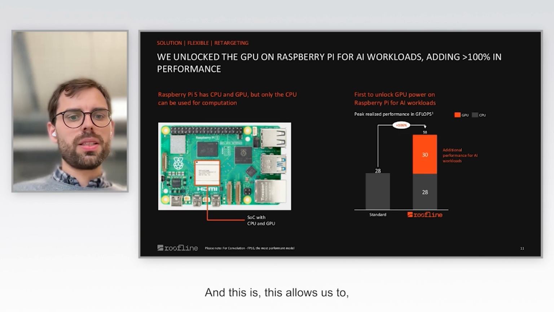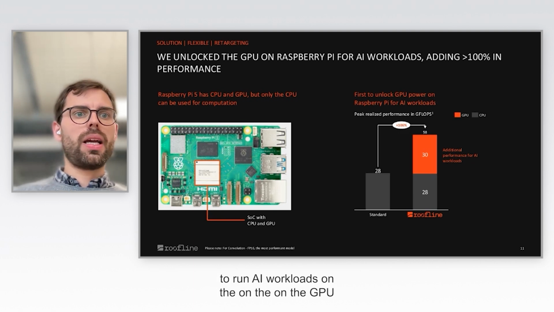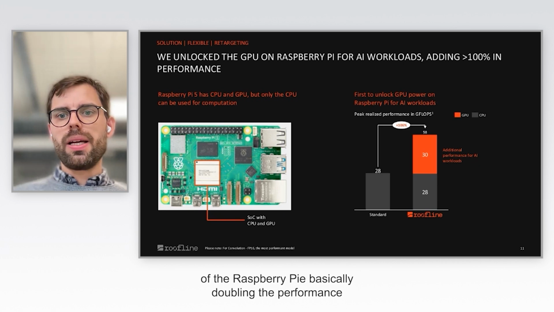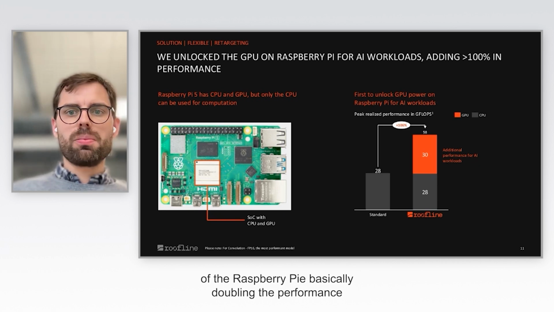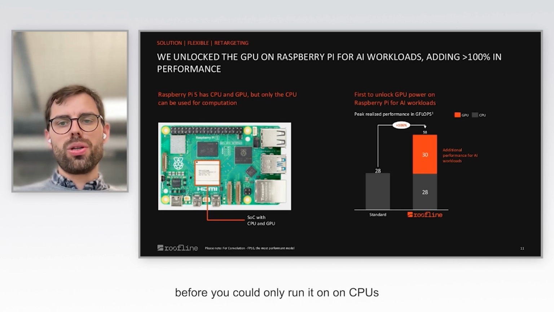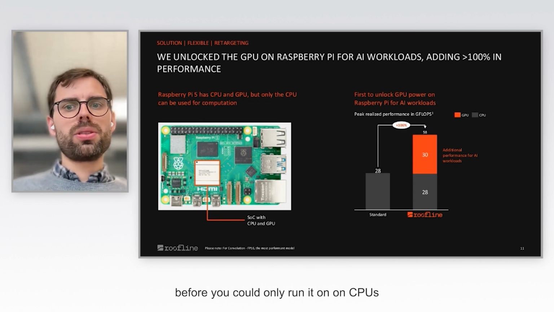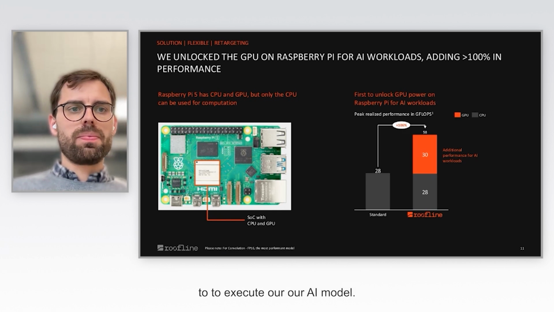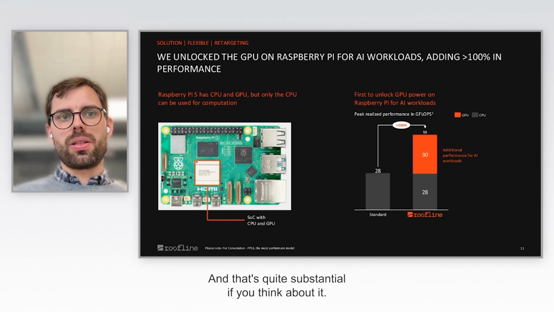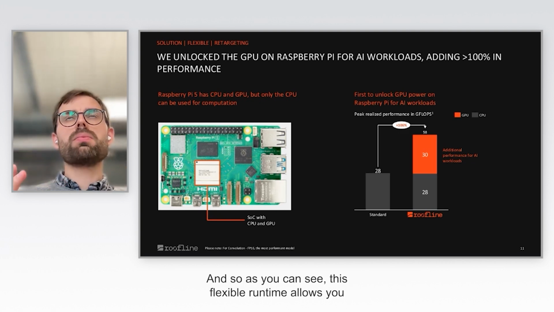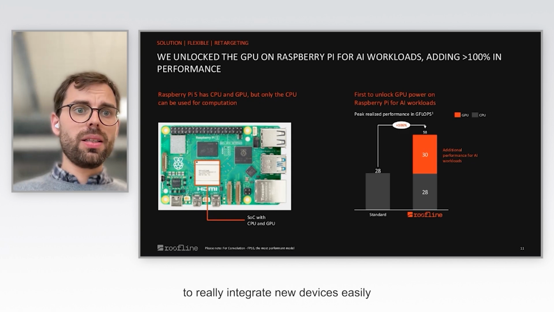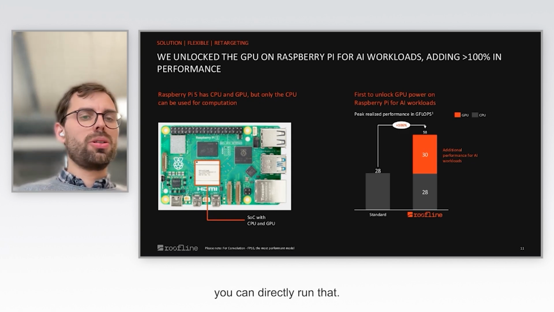And this allows us to run AI workloads on the GPU of the Raspberry Pi, basically doubling the performance of this platform, because before you could only run it on CPUs, and now we get around another 30 gigaflops out of the GPU to execute our AI model. And that's quite substantial if you think about it. And so, as you can see, this flexible runtime allows you to really integrate new devices easily. And if you have good interfaces like SPIR-V, you can directly run that.